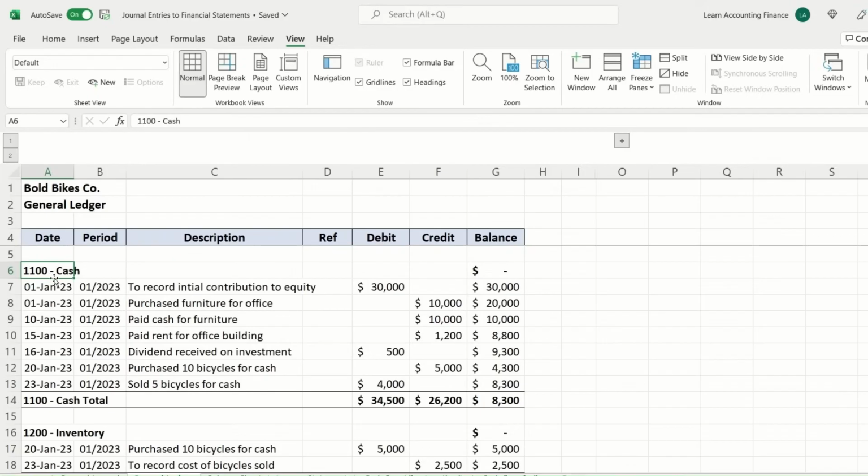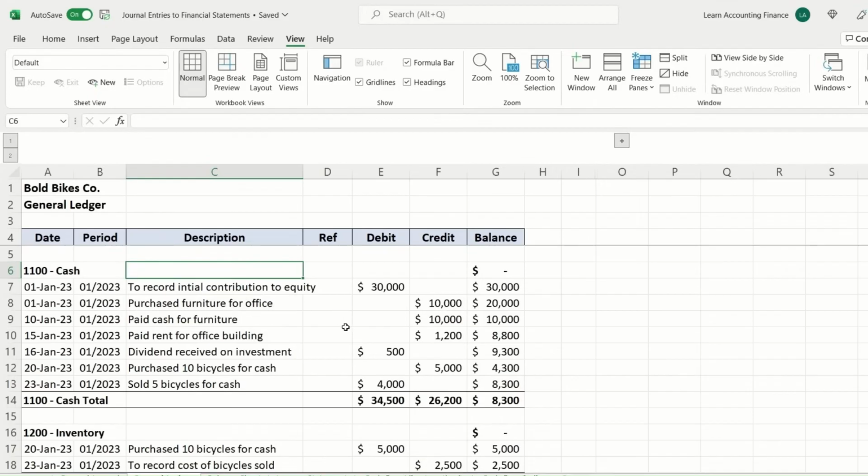It may be different for each company, each organization. There's usually some logic applied when assigning account numbers. They're usually in a sequence. So for example, it may start with the current assets. So account numbers for current assets first, then non-current assets, then liabilities and equity. So in this case, you can see that for cash, the account number is 1100, and you can see all of the entries are summarized here.